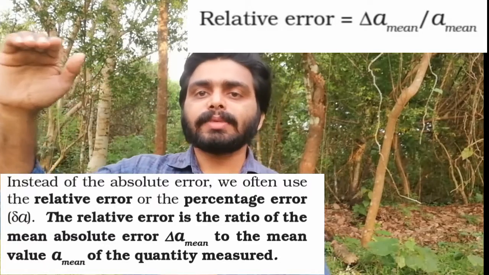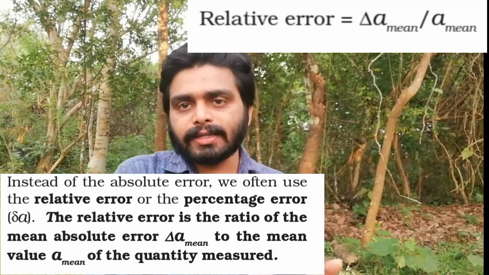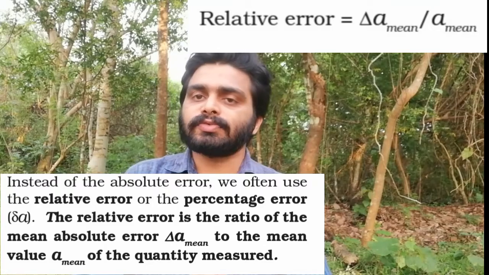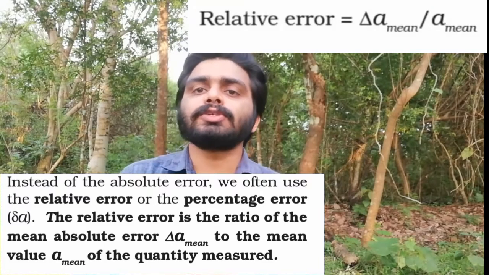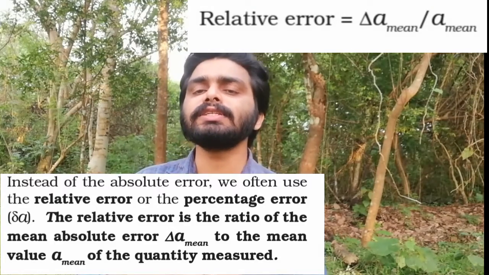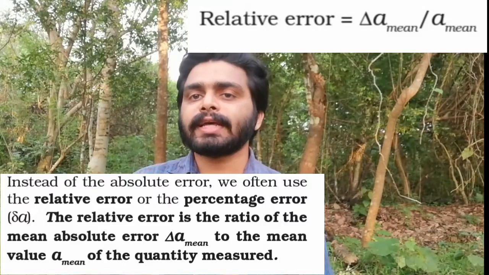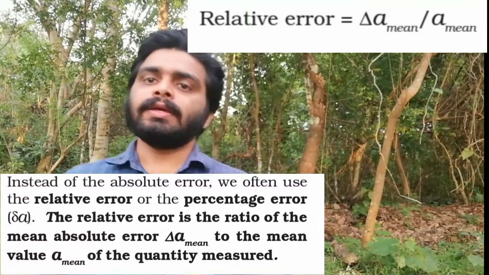The arithmetic mean value A mean is found, and the arithmetic mean of the absolute error, delta A mean, is also found. The ratio between delta A mean and A mean is known as the relative error.